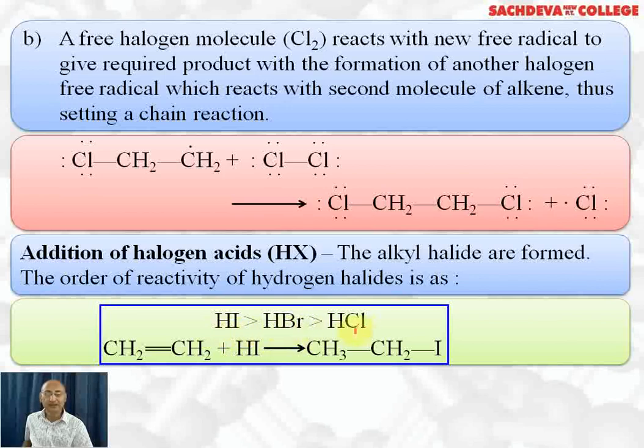And HBr is more reactive than HCl. Again, its bond length is more than HCl, so bond dissociation energy is less. So reactivity depends upon bond dissociation energy, which in turn depends upon bond length. So HI will react fastest with alkene. Ethene reacts with HI, and the product formed is CH3CH2I, that is iodoethane or ethyl iodide.